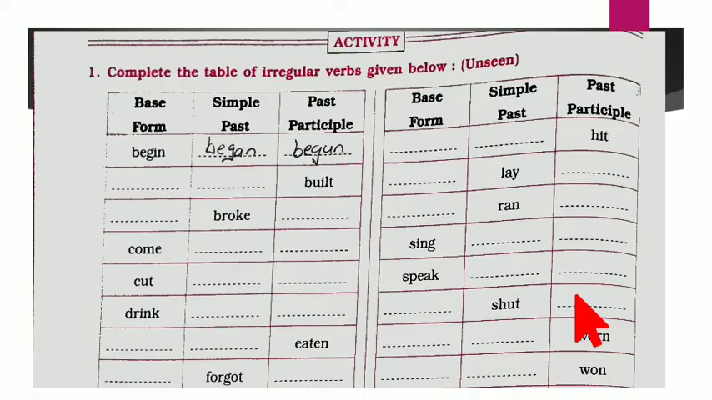Now coming to your activity time. In this activity, you are supposed to fill in the base form. Here the base form is given in some places and not given in others. The first example I have already solved: begin, began, begun. You are supposed to complete this activity.